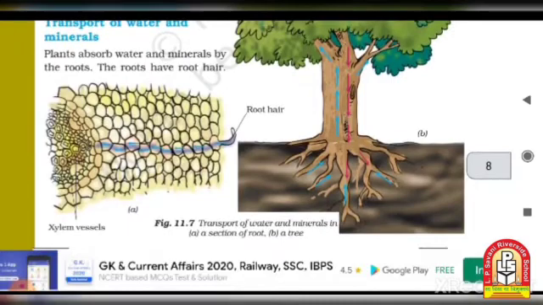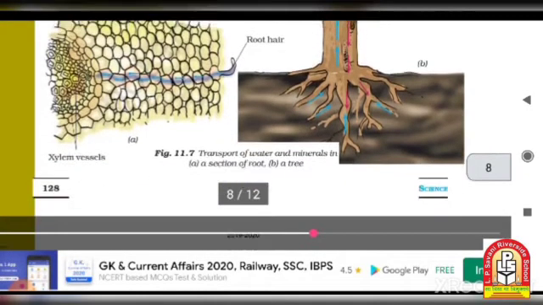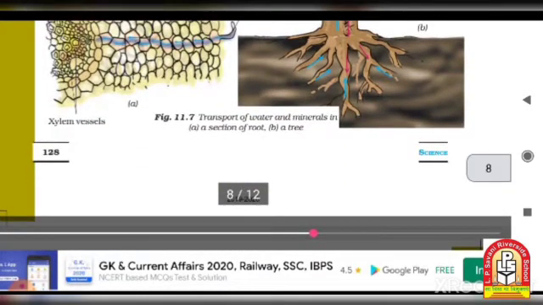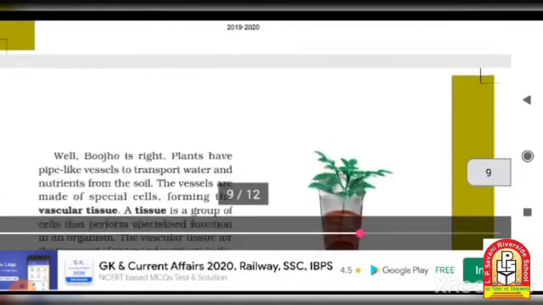trees, we know that there is transport of water and minerals in the section of the root of a tree. So the root will suck the water and minerals from the soil, and then it transports them upward to the leaves and branches. Then it will release the extra material which is not useful for the tree, and put that out differently into the soil. So these are two-way processes going on in trees during the transport of water and minerals in the